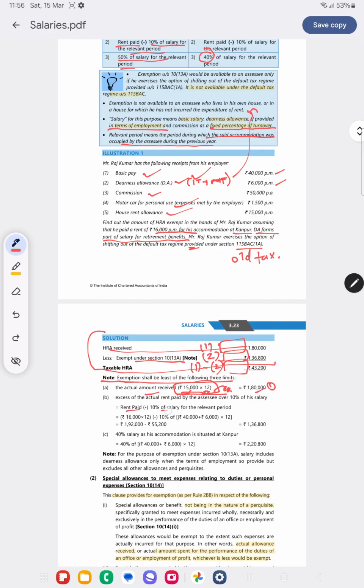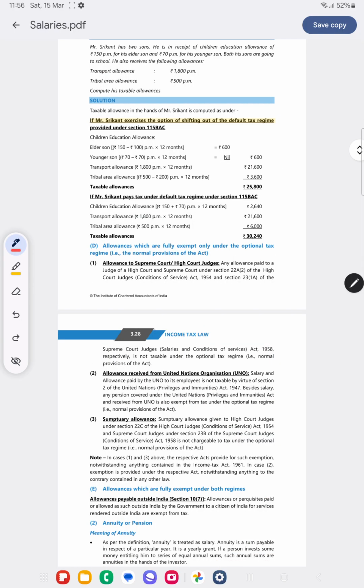So now rent paid minus 10% of salary, that is 10% of basic and DA, will be 1,36,800. 40% of salary, because he is situated in Kanpur, is 2,20,800. What is lower is 1,36,800. You have to subtract. Taxable HRA is 43,200.